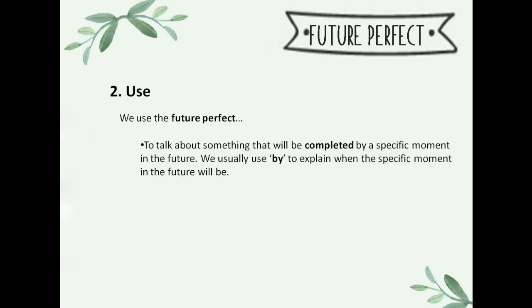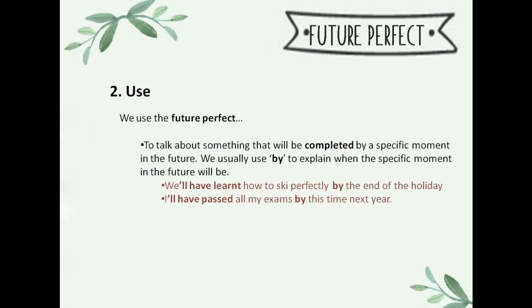And we use the future perfect when we want to talk about something that will be completed by a specific moment in the future. We usually use by to explain when the specific moment in the future will be. Look, we'll have learned how to ski perfectly by the end of the holiday.